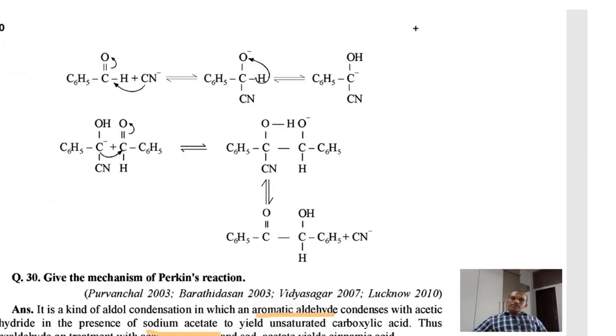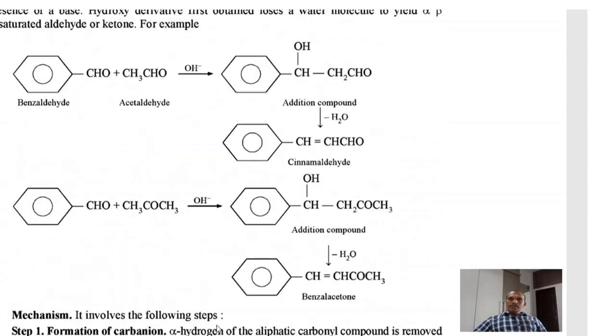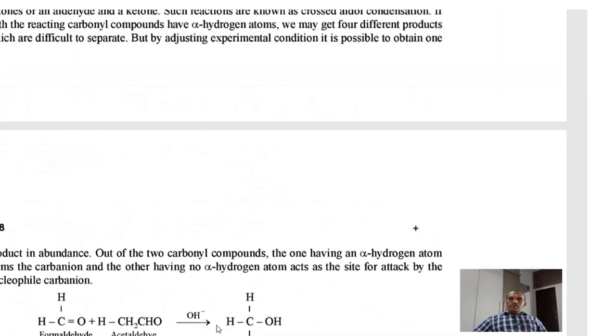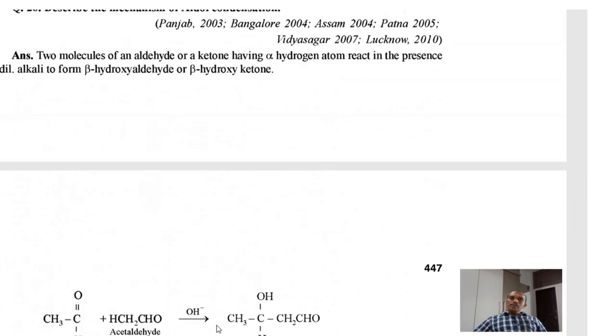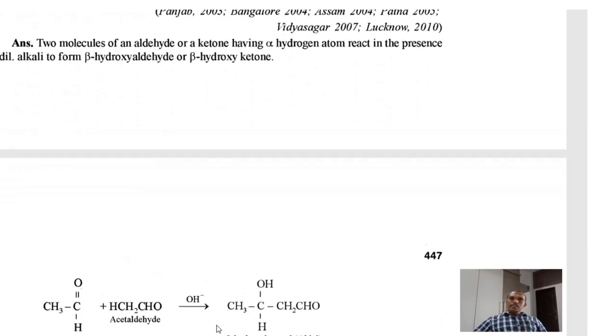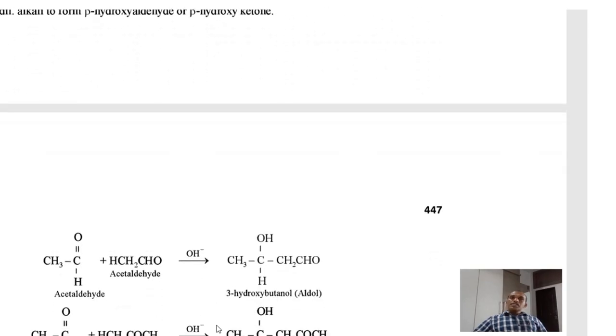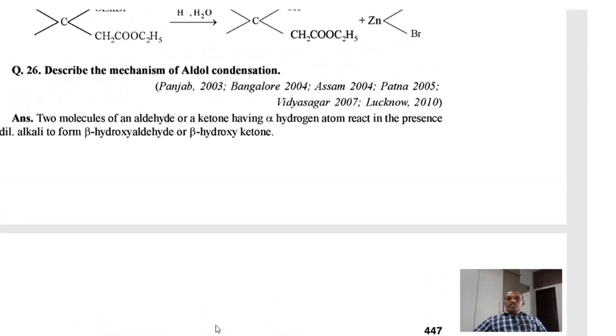Now we are going to take another reaction, that is the aldol condensation reaction. I have already mentioned that aldol condensation needs alpha hydrogens in the molecule.